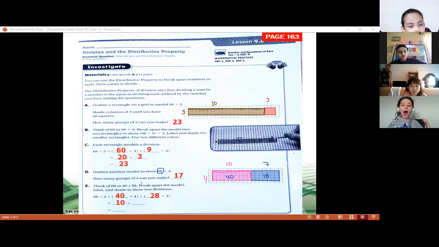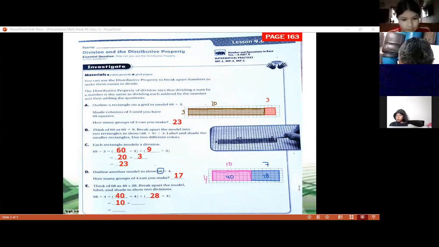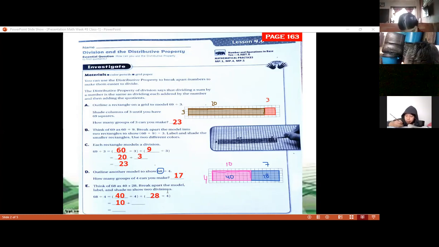Plus, remember that we add the quotients. 28 divided by 4. In the table of 4, think about one number that you multiply by 4 and the answer is 28. 10 times 4?